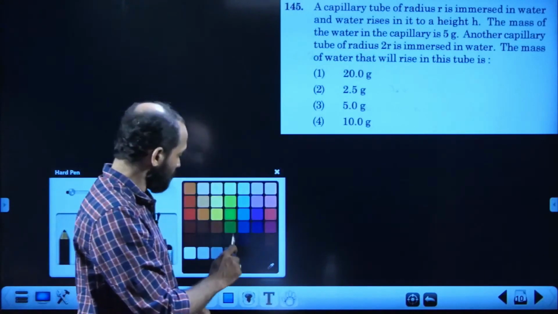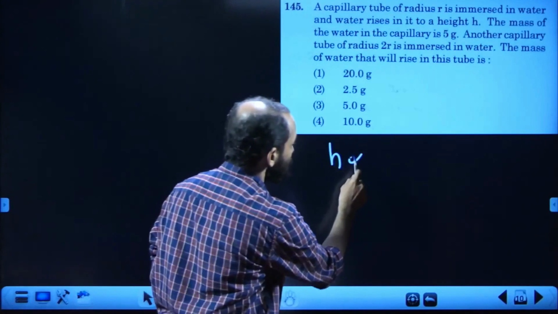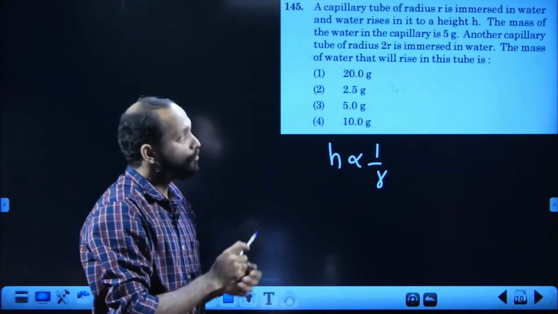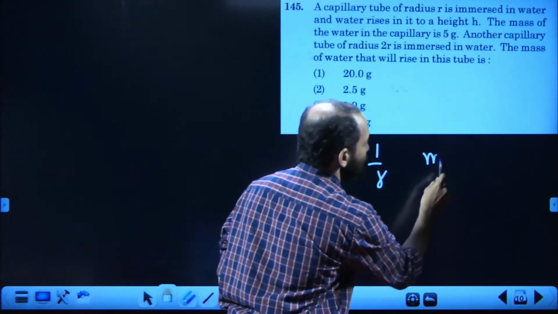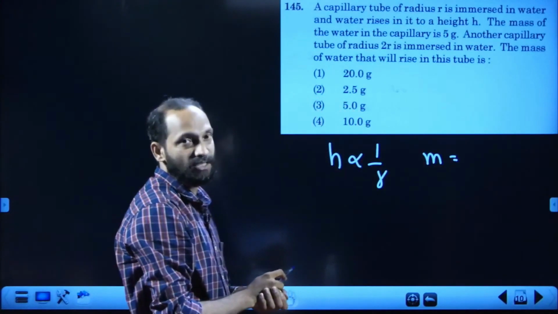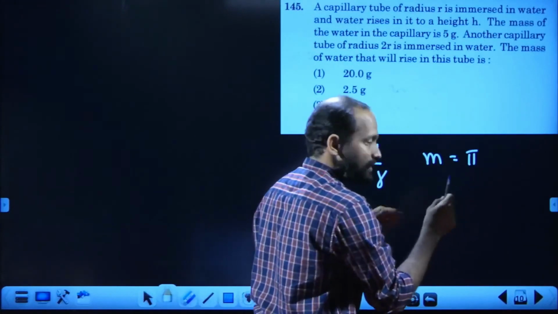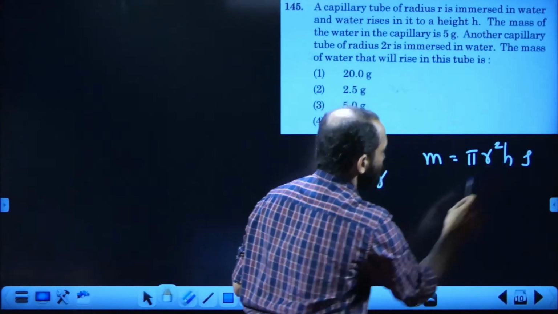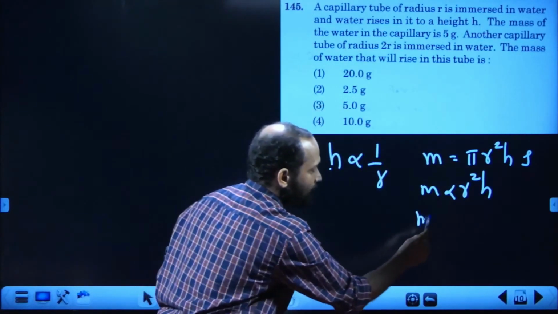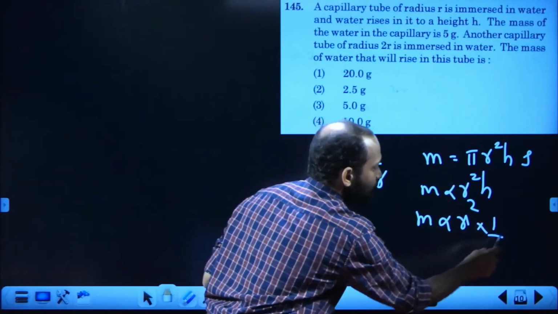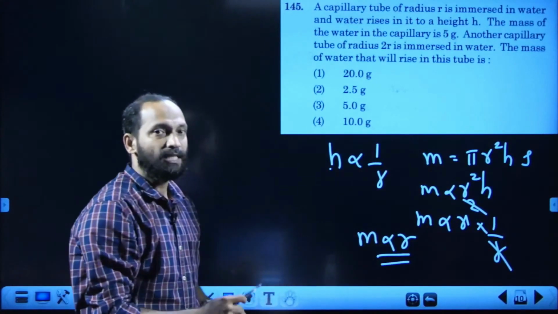Everyone knows the ascent formula for capillarity, that is h = 2S cos θ/(r ρ g), where h is proportional to 1/r. Also, we know the mass of water rising through the capillary tube is equal to volume multiplied by density. Volume is, as it is a narrow bore tube, that of a cylinder, that is πr²h into ρ. So, m is proportional to r²h, but h is proportional to 1/r. So, m is proportional to r² times 1/r, one r gets cancelled. So, m is proportional to r.